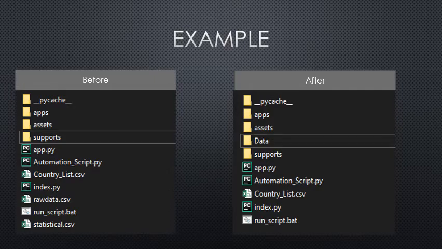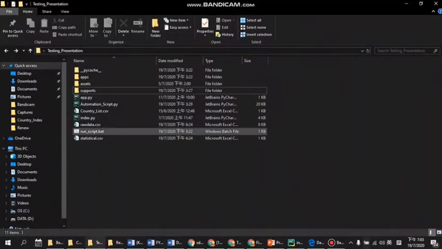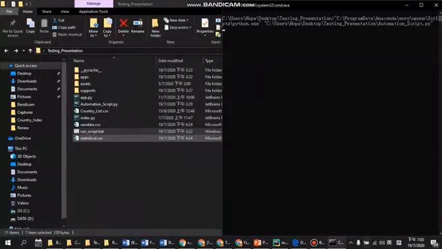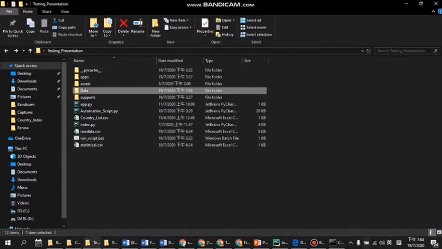These are examples before and after we run the Python automation script. Before that, the data does not exist yet. After running, the data is saved automatically in this data folder. Now let me show you how to use the Python automation script. Just simply click this run script batch file. This batch file will automatically create all the folders, extract and pre-process all the data, and save it into the folder.